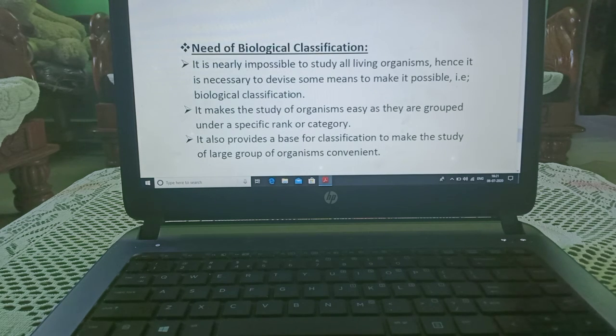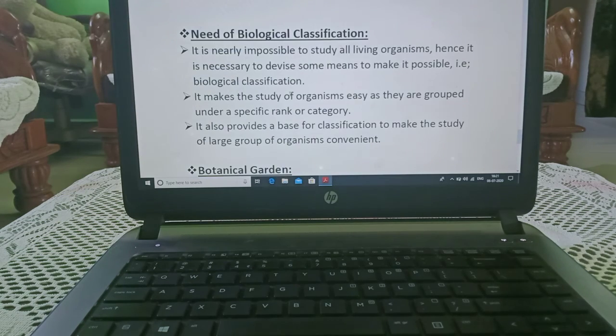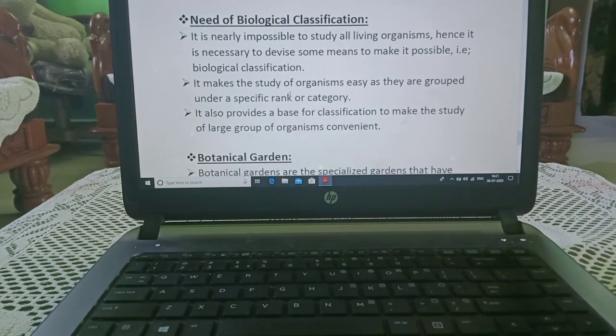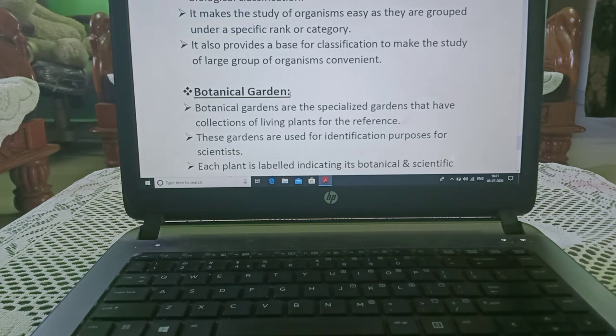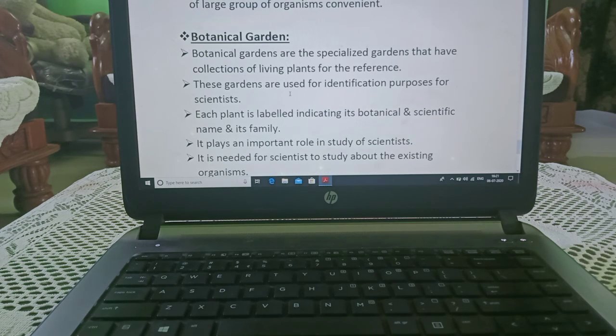Now, need of biological classification. It is nearly impossible to study all the living organisms, so for our convenience we are classifying the organisms. It makes the study of organisms easy as they are grouped under a specific rank or category. It also provides a base of classification to make the study of large groups of organisms convenient.